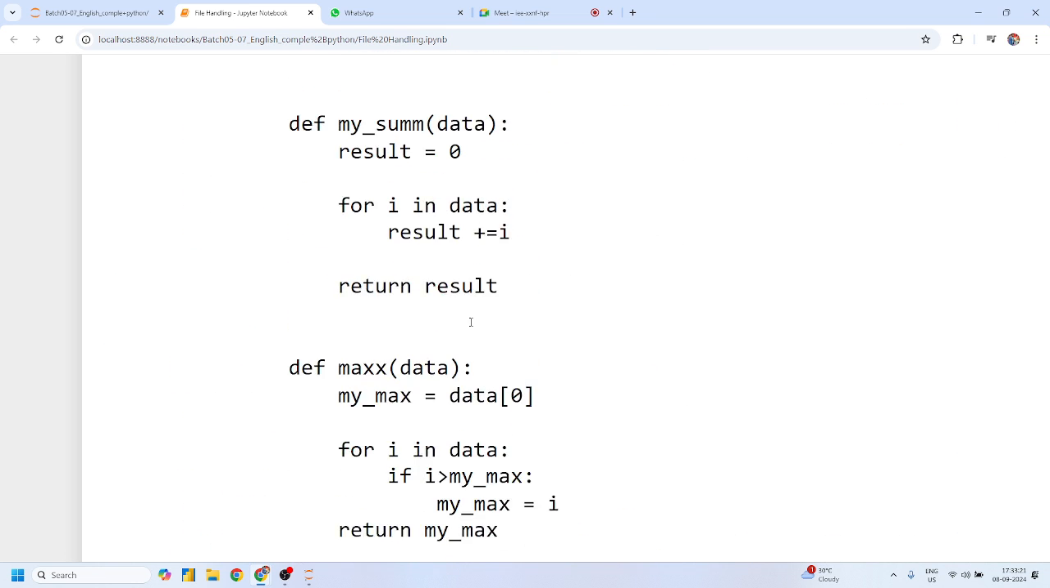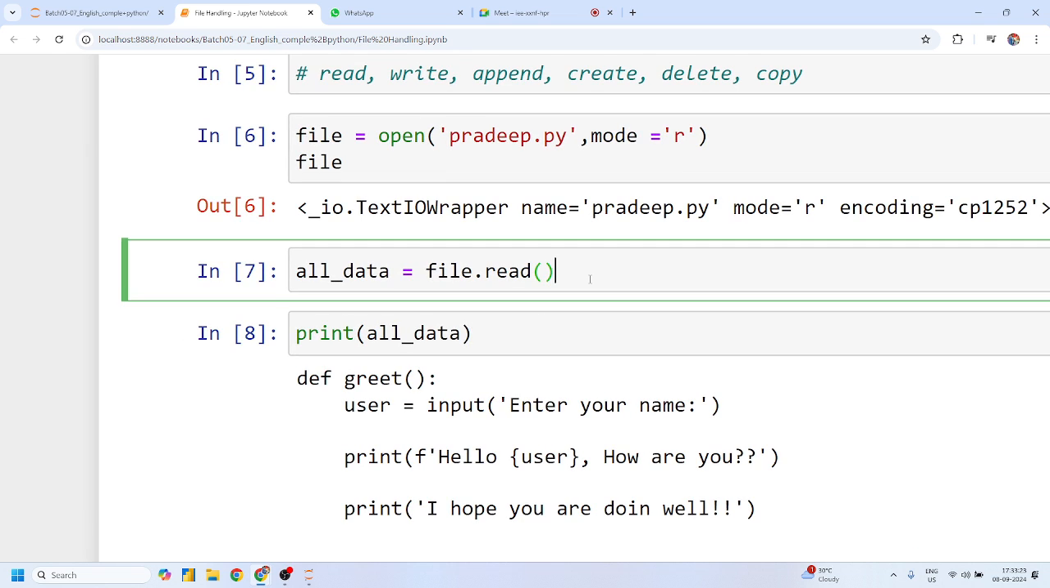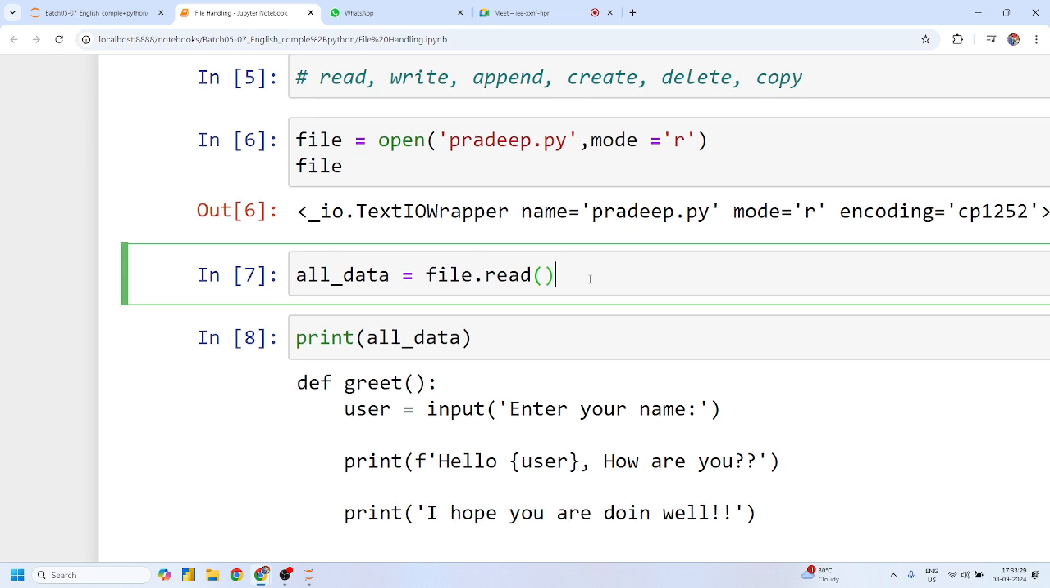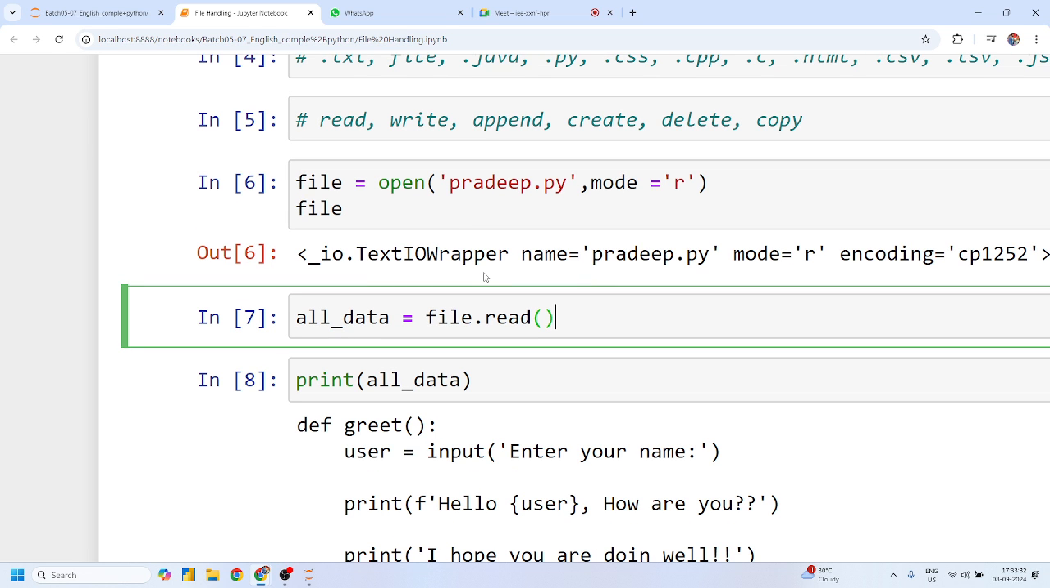Perfect. I think this one is fine, right? Pradeep sir, any doubt? No. Mohit, Shivani, no. So guys, now, you have, okay. Yes sir, you are asking something. No, sir. Okay, perfect.